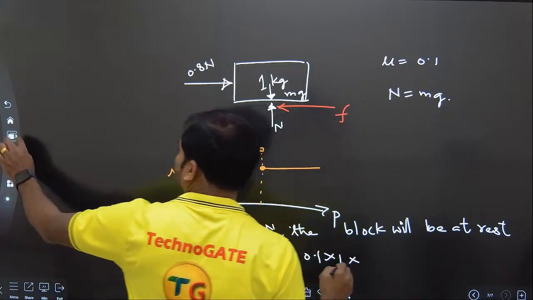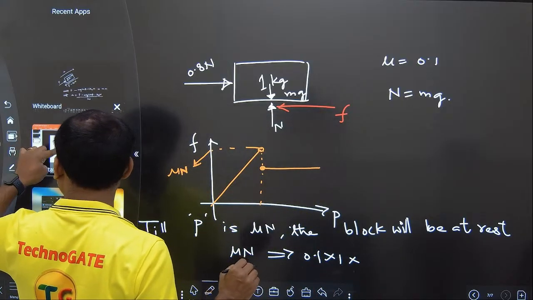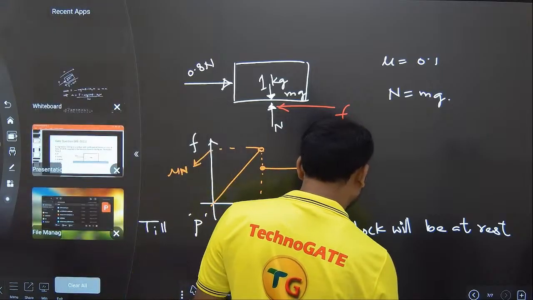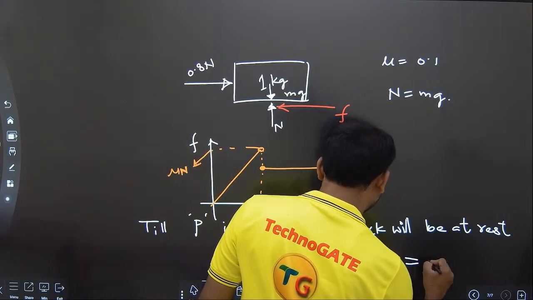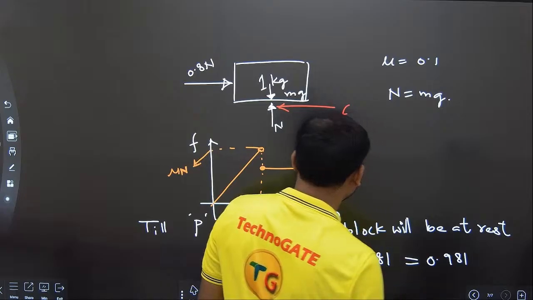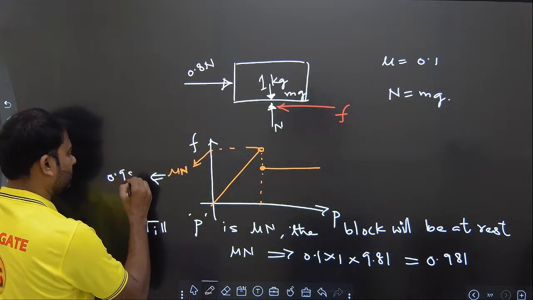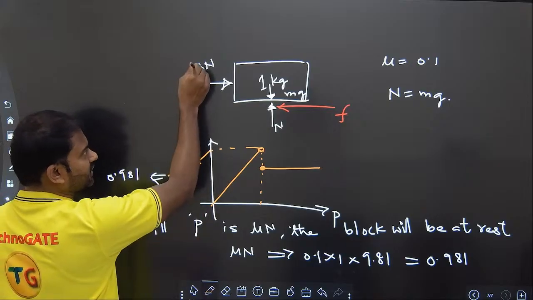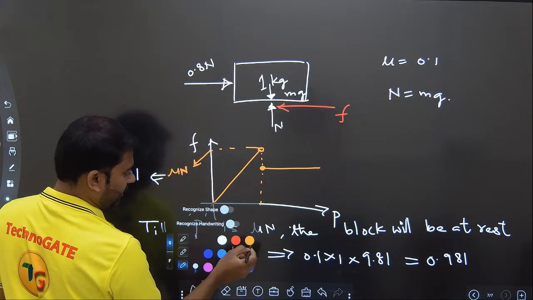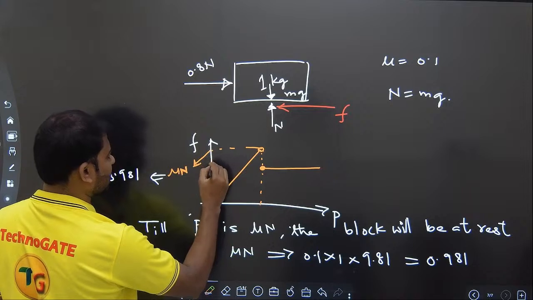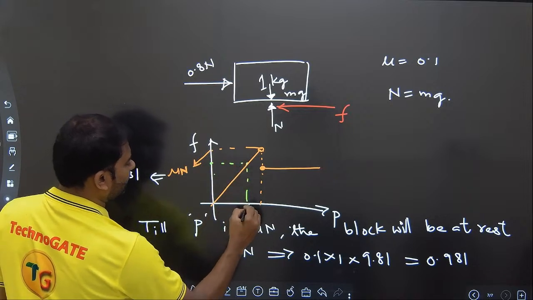The g value was not given in the question, so I'll use 9.81 only. So it comes out to 0.981. And the applied force is 0.8. Since 0.8 is applied, it is lesser than this, so the body is still at rest.